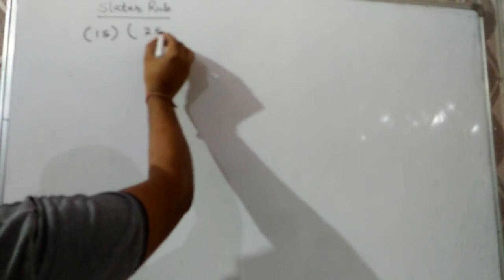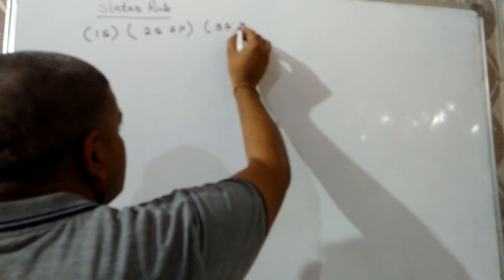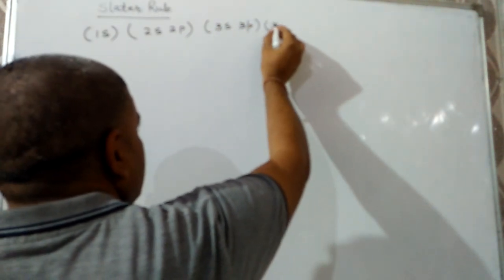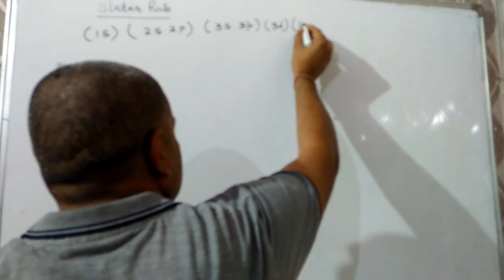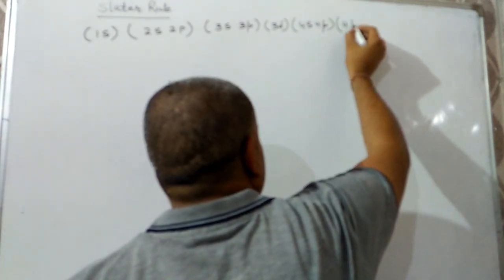The first group will be 1s. The second one will be 2s, 2p. Third one will be 3s, 3p. Then 3d. Then 4s, 4p. Then 4d.